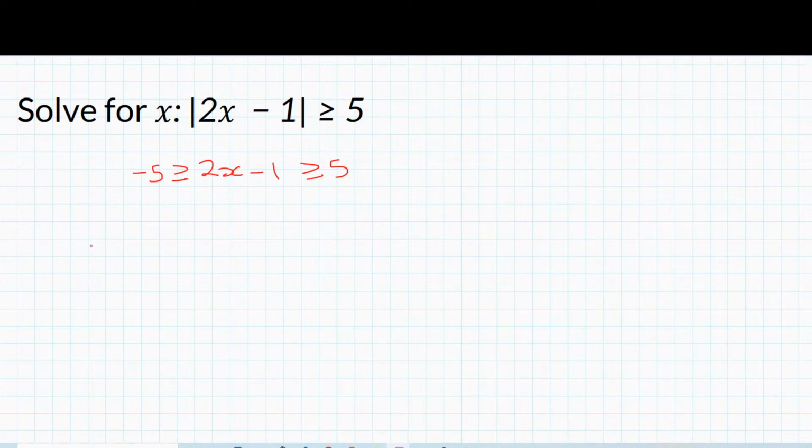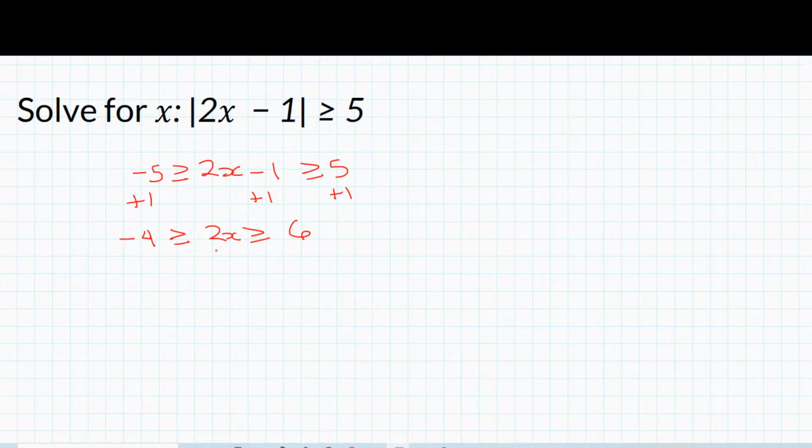So now that we have this, we're going to go ahead and solve this inequality. We're going to add 1 to every part of the inequality. So now we have -4 is less than or equal to 2x, which is less than or equal to 6.